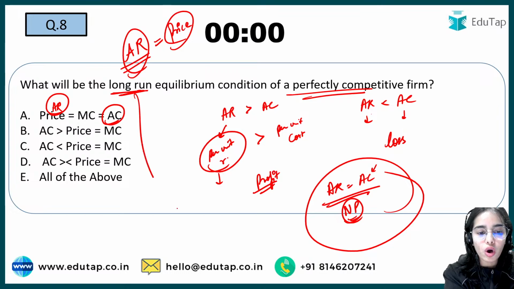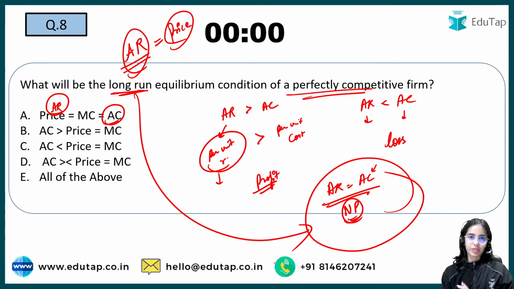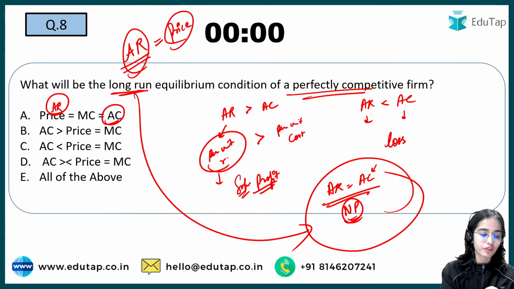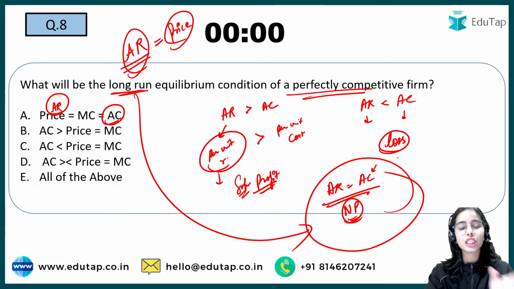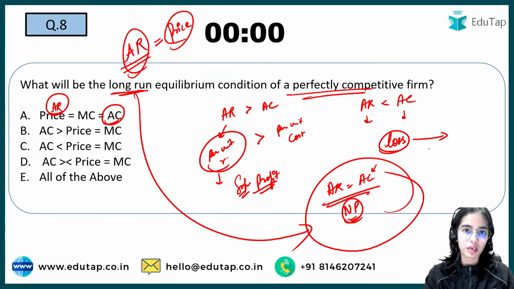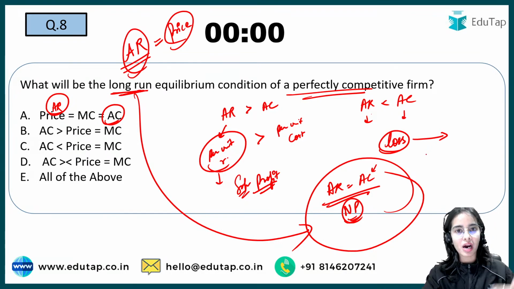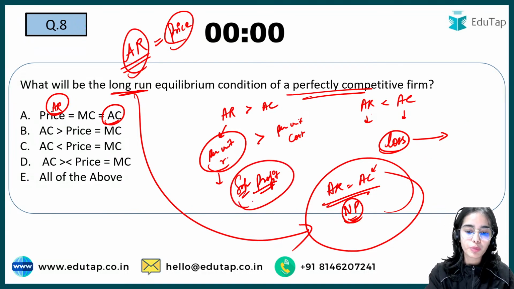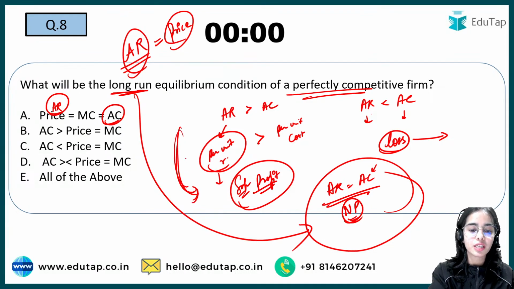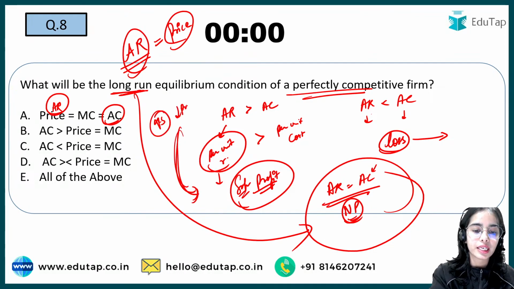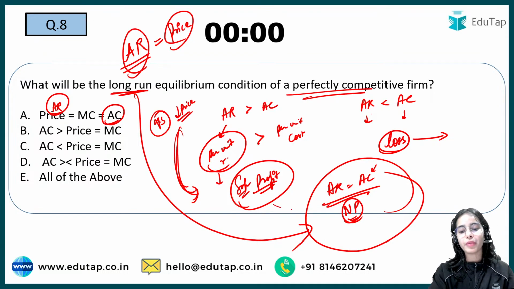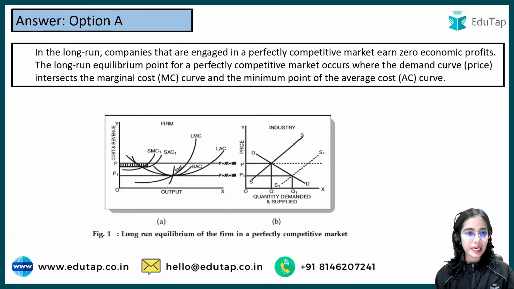So in the long run, normal profits are being earned. Supernormal profits cannot be earned in the long run in perfect competition. Losses cannot be sustained in the long run in perfect competition either, because if the firms are making losses, they will start leaving the market, so that the demand gets distributed between the present firms. And if there are supernormal profits, new firms will start entering the market, will increase the supply, and decrease the price, so that the supernormal profits will become normal profits. So this is the complete idea.